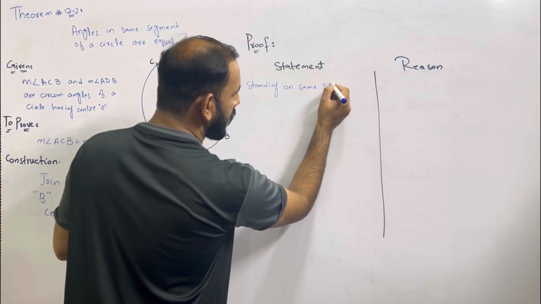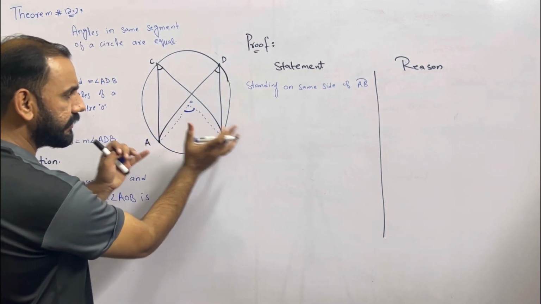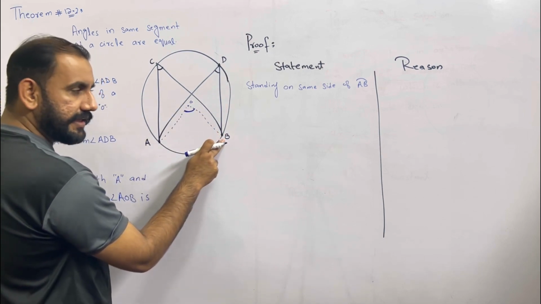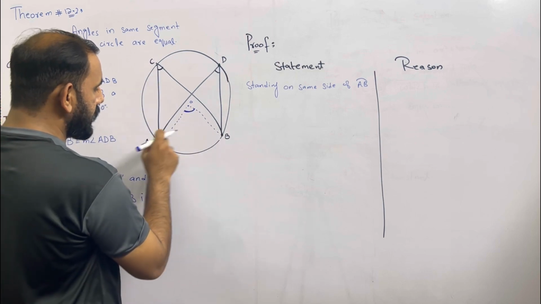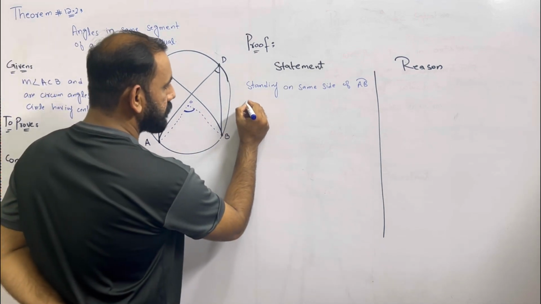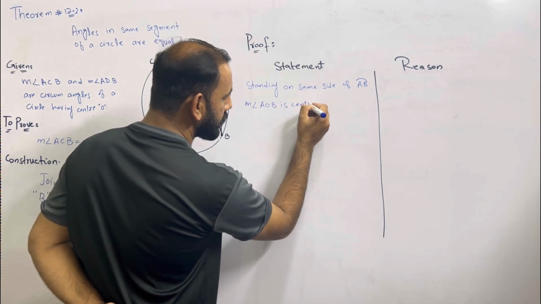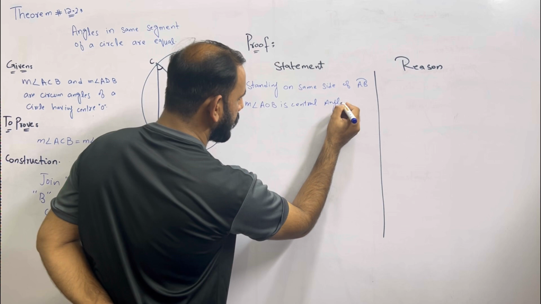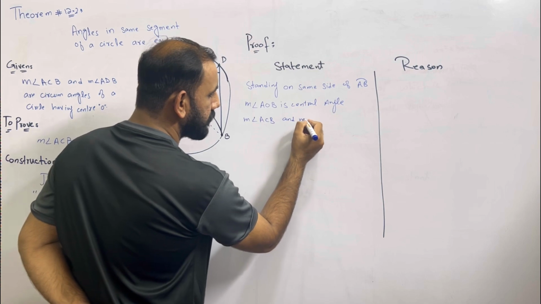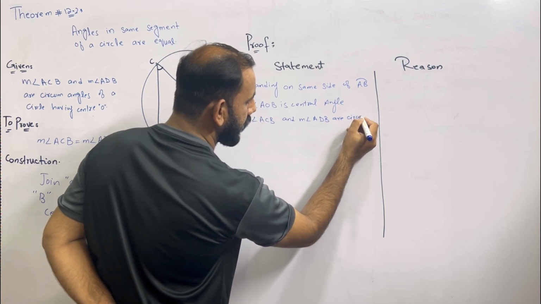On same side of A, B. We are looking this circle from this side. So when we observe from this side, we will notice that this AOB is the central angle and ACB and ADB, both of these are the circumangles. So we'll write that measurement of angle AOB is central angle and measurement of angle ACB and measurement of angle ADB are circumangles.